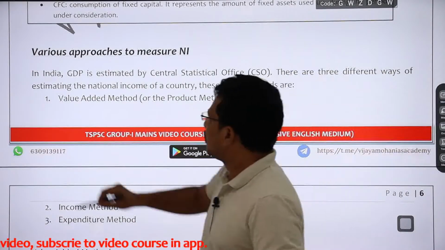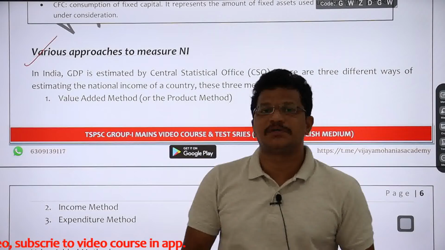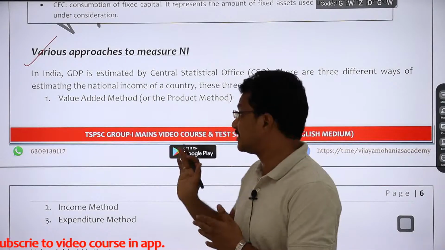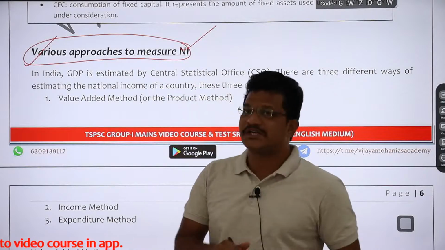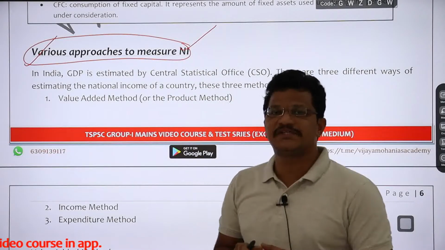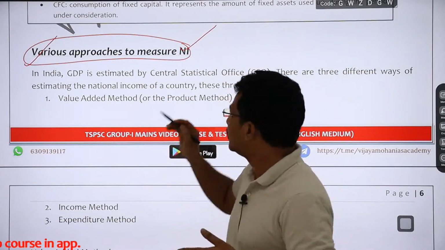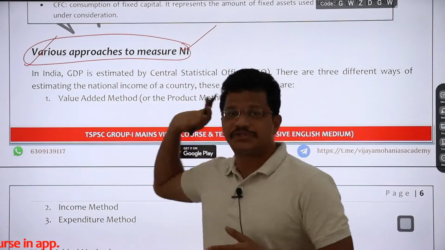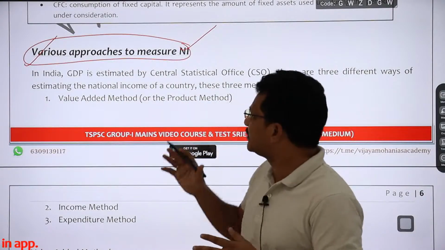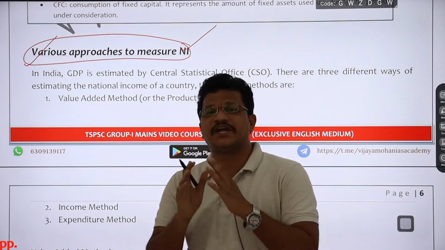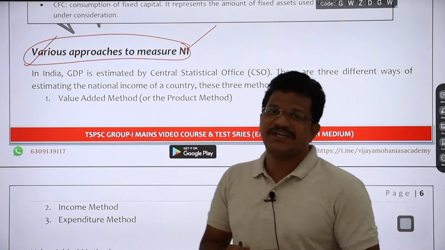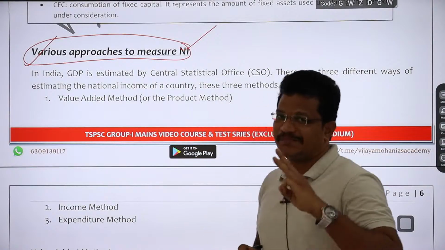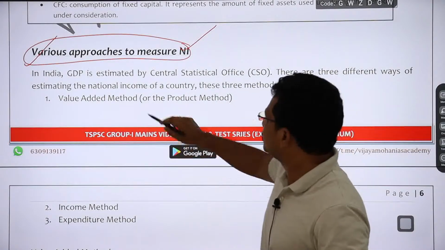First we will see what are the various approaches to measure the national income. See, this issue is very important because in 2018 APPSC there was a question directly on this issue, that explain or describe the various approaches of national income, right? So basically, to measure the national income there are three basic approaches, right? We will see one by one.